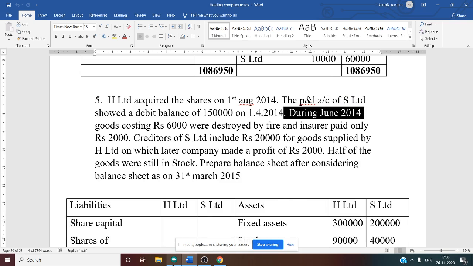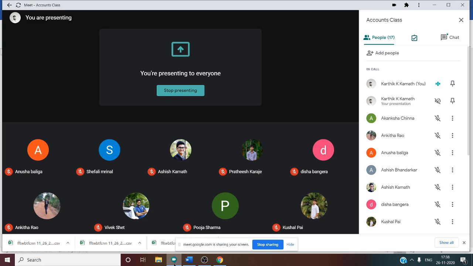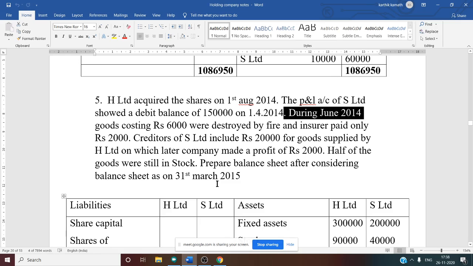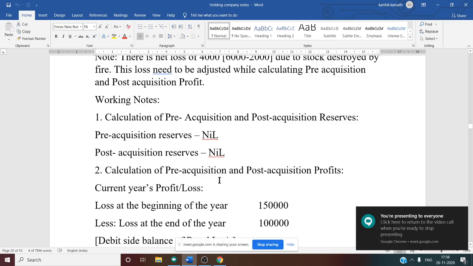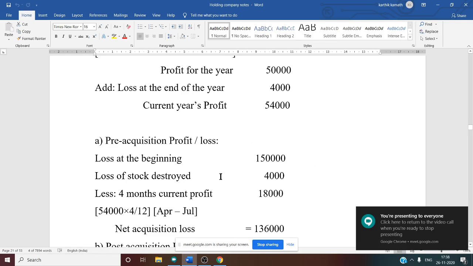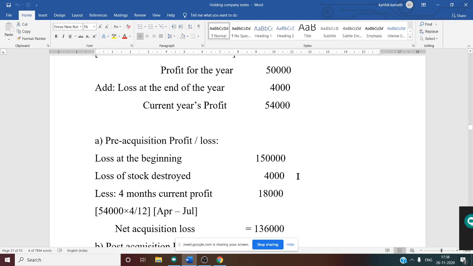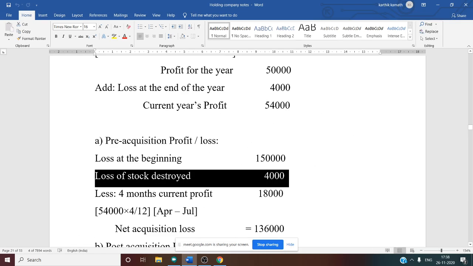Our pre-acquisition period is from April to July, because acquisition was made on 1st August. Within that pre-acquisition period there is a loss, so we have to consider that loss information while calculating pre-acquisition loss. So loss of stock destroyed, in the month of June, is considered here, 4,000.